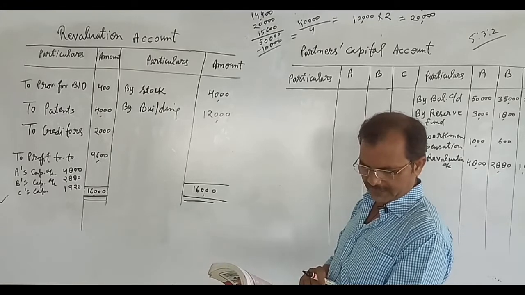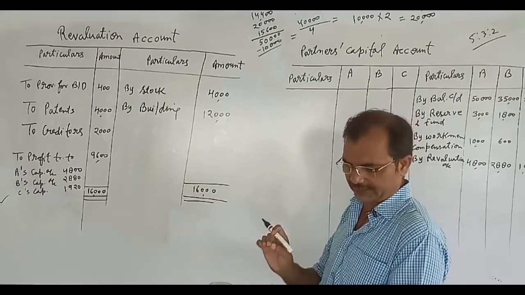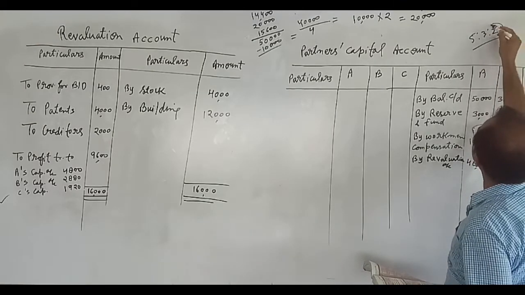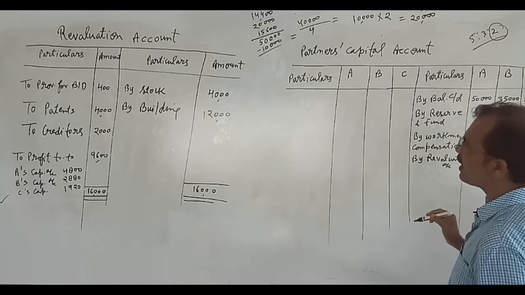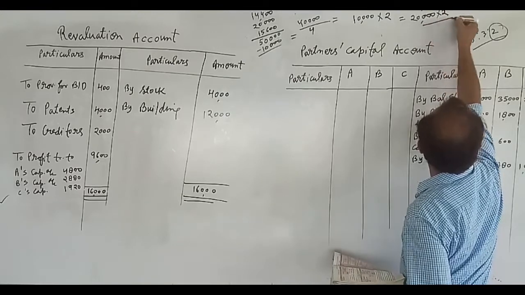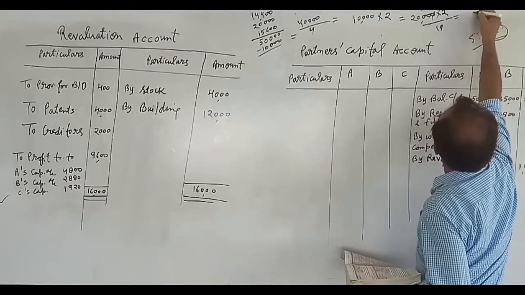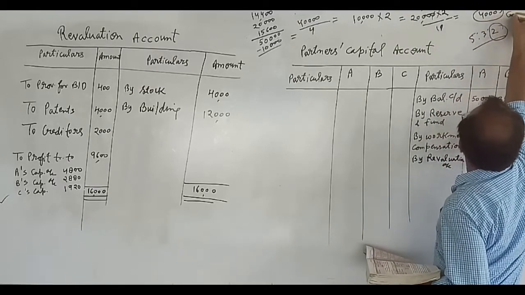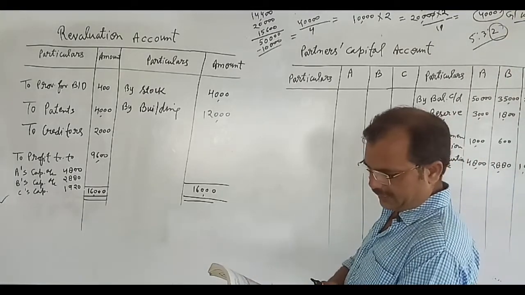Who is taking retirement? C retires. It is written in the question. C is taking retirement. So as you know, this is A, this is B, this is C. So C is getting out. So we will find what is the part of C's goodwill. It will be found on this amount, 2 upon 10. C's goodwill will come 4,000 rupees.